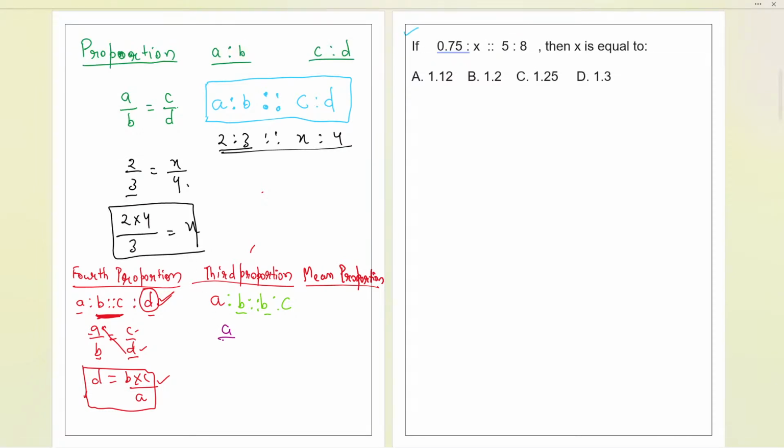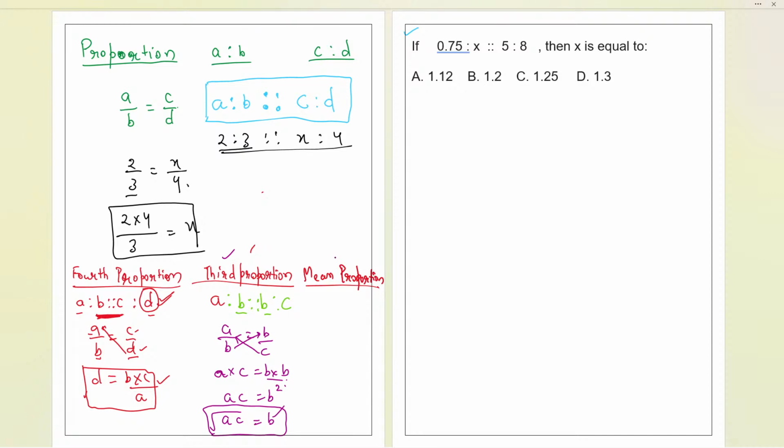So I will be writing it in the form of A by B is equal to B by C. Now take this B on the other side, take this C on the other side. It will become A times C is equal to B times B over here. Now we have B square, this will be AC. Now, if we have a square, you can take the square root on both sides. Now you will get this B value, which is called the third proportion.